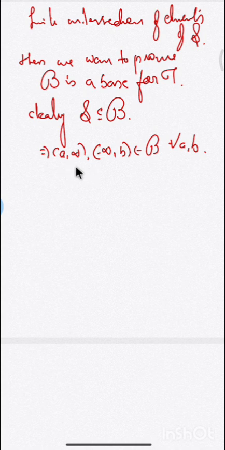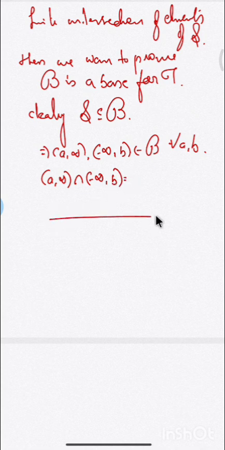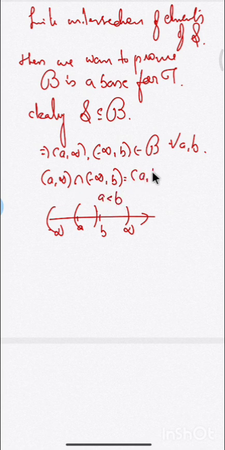Now you consider the intersection between these two elements. What will that be? (a, infinity) intersection (minus infinity, b). Consider a and b, two elements in the real line. When a is less than b, their intersection is the open interval (a, b).